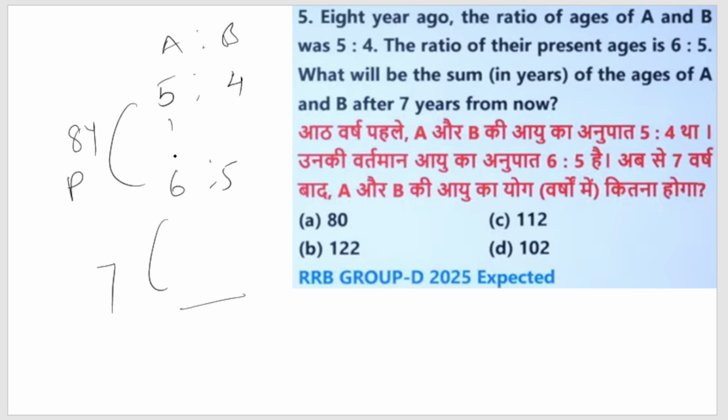So here the ratio gap is 1, 5 to 6 is 1, 4 to 5 is 1, so this 1 is equivalent to 8, which means the multiplier is 8. So 6 plus 5 is 11, and 11 times 8 is 88. Everyone's age should increase by 7 years, so 7 plus 7 is 14 added, so it is 102. The sum of their ages after 7 years is 102.